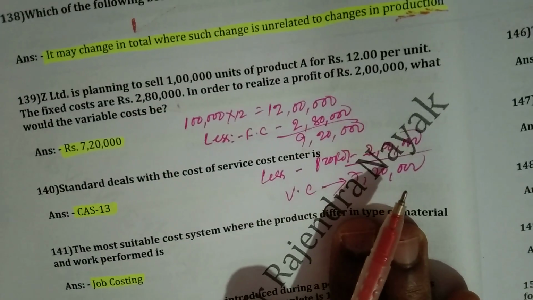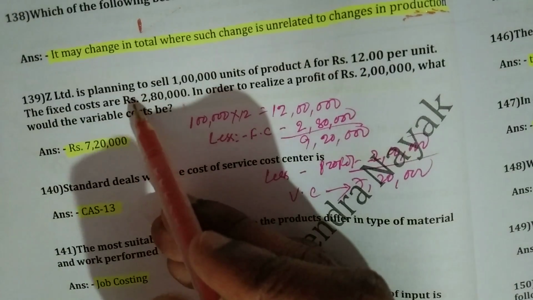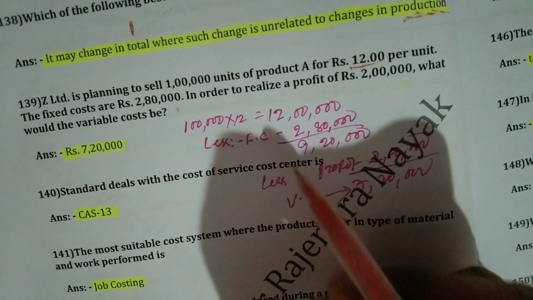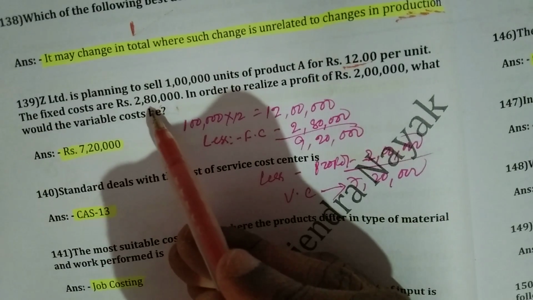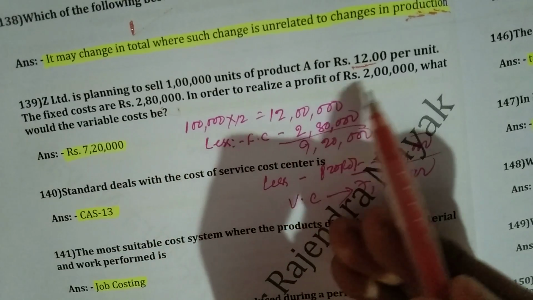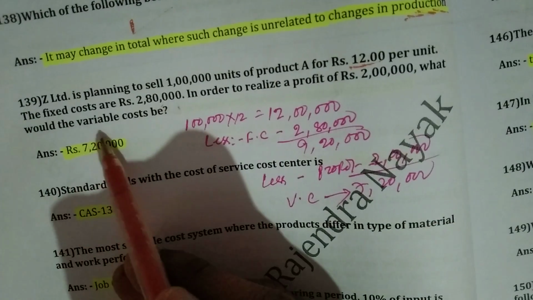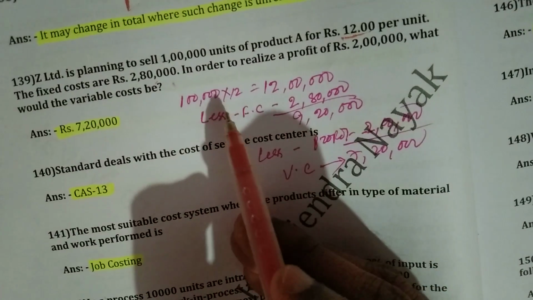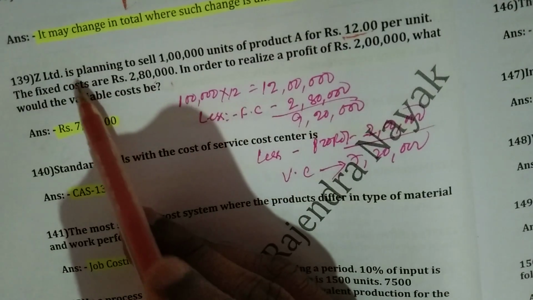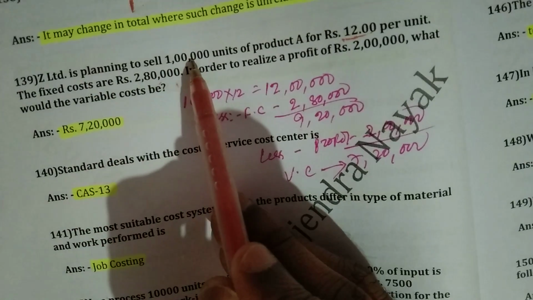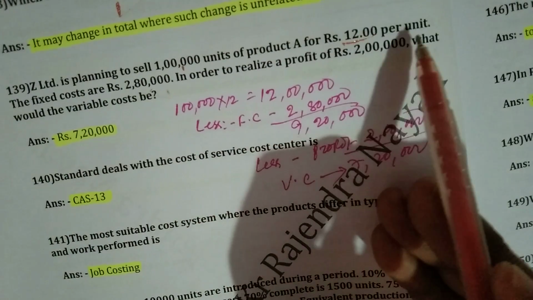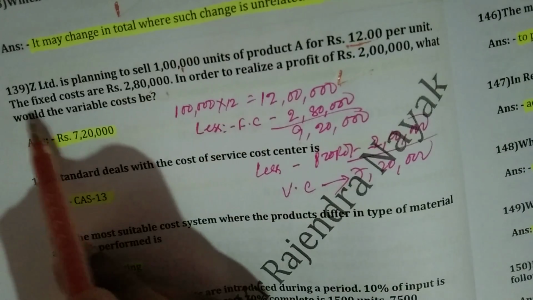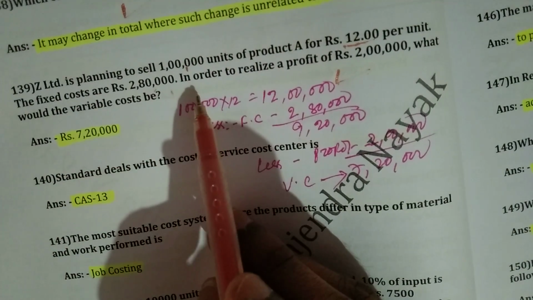Question number 139. Z Limited is planning to sell 1 lakh unit of product A for rupees 12 per unit. The fixed cost are rupees 2,80,000. In order to realize a profit of rupees 2 lakh, what will be the variable cost? So the right answer will be: Z Limited is planning to sell 1 lakh unit of product A for 12 per unit, that is 12 lakh, and the fixed cost are 2,80,000.